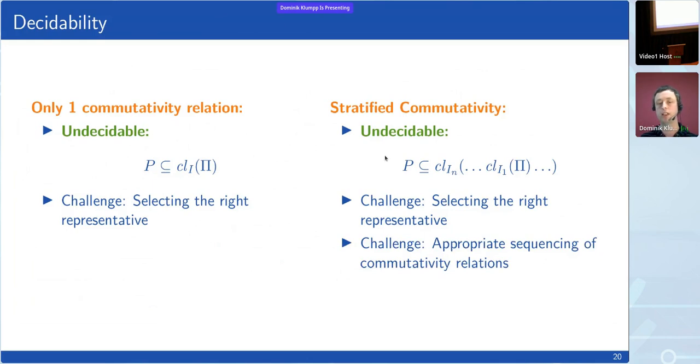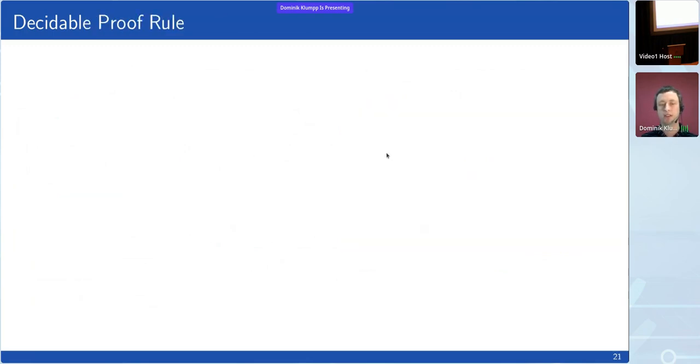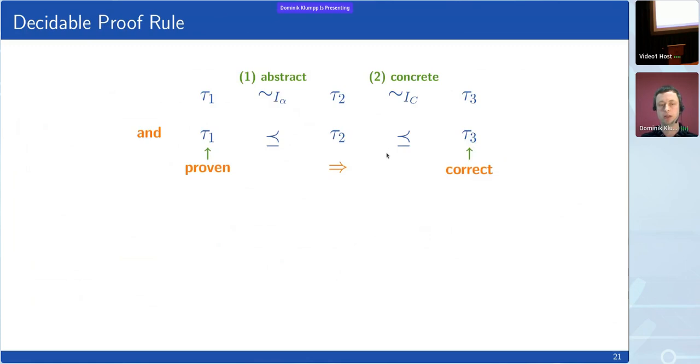In the stratified case, we even have an additional challenge that we need to select the proper sequencing. So we have to choose when we switch from one relation to the next, and knowing that we cannot switch back. So to make this decidable, we introduce this kind of preference order that I briefly mentioned before.